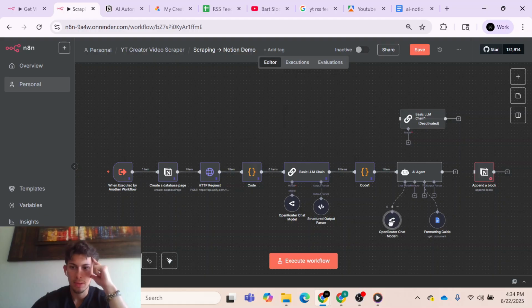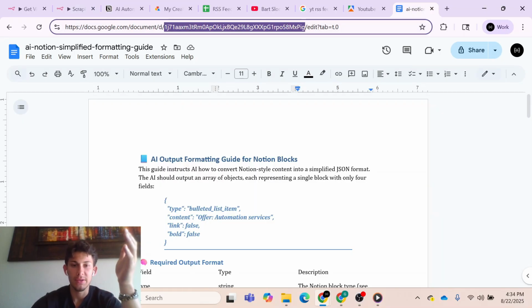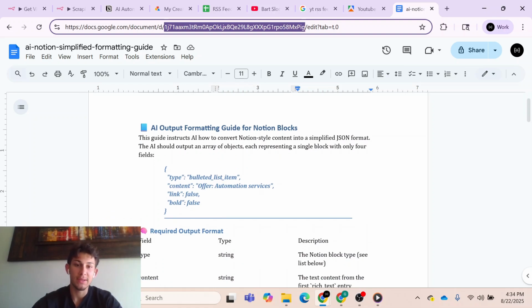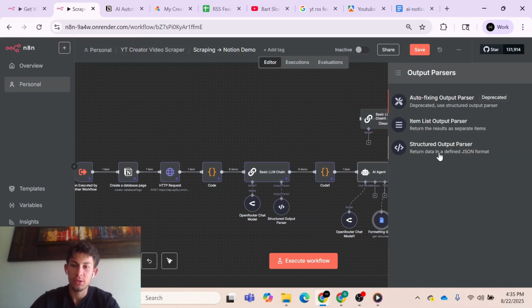And so now for our structured output, basically in my knowledge base right here, this is the output we want. We want the type, because the type is going to be passed into that parameter in our Notion node, in our append block node, and then the content will be passed in as the text. And this link and bold is for another section of the Notion node that includes an annotation. And an annotation is kind of what I was saying beforehand, where you can bold paragraph text, color it, make it a hyperlink, and so on. So yeah, let's go over here and let's do our structured output parser.